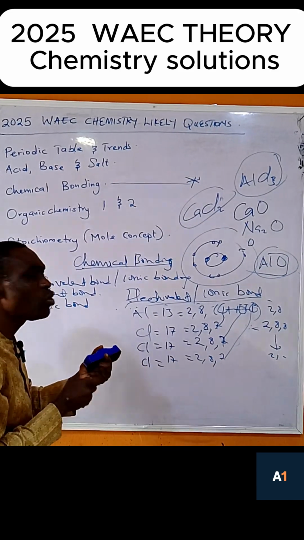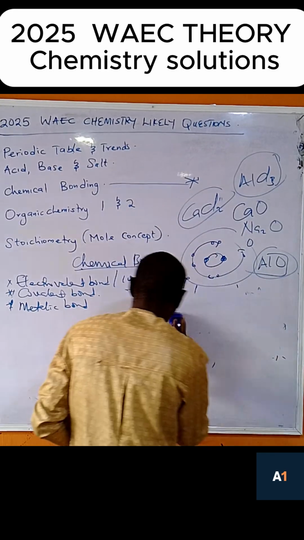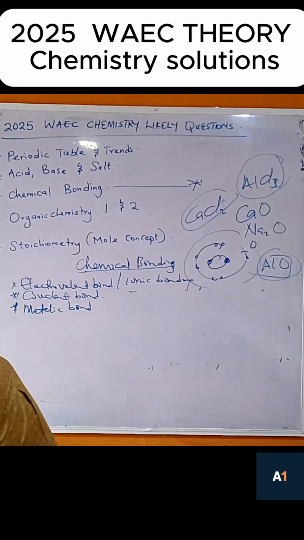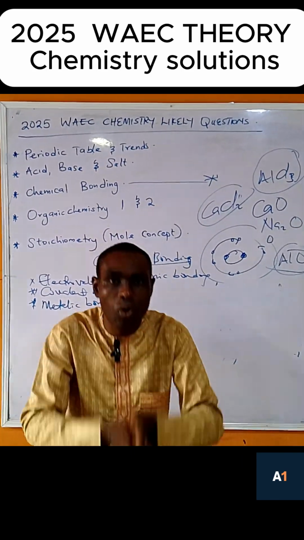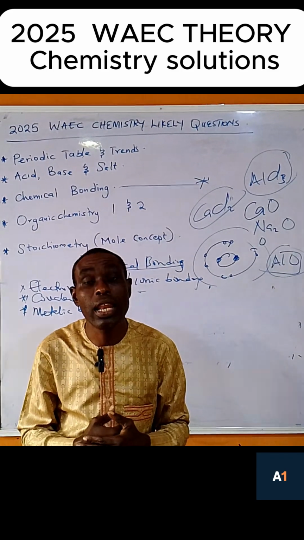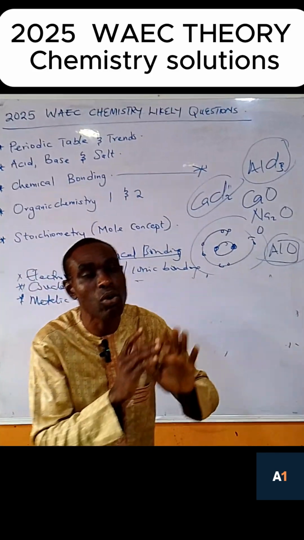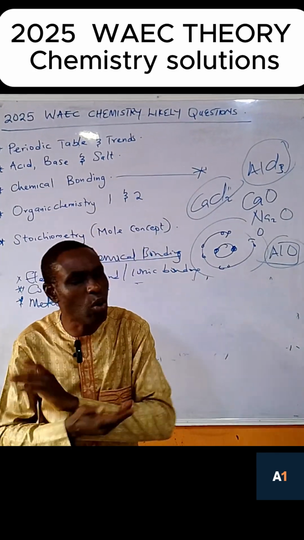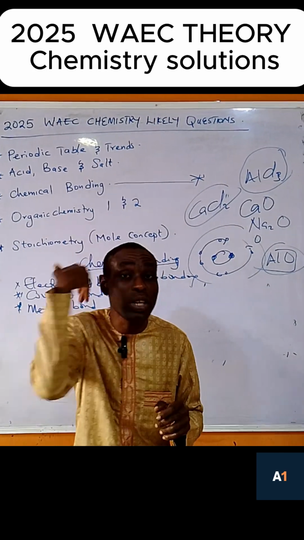Now let me tell you the properties, if they ask you. I will not be able to write this one, so let me just list it out. What are the properties of any compound under covalent bond? Under electrovalent bond or ionic bond, they usually are conductors. They can conduct electricity. They can also be a good conductor of heat as well.